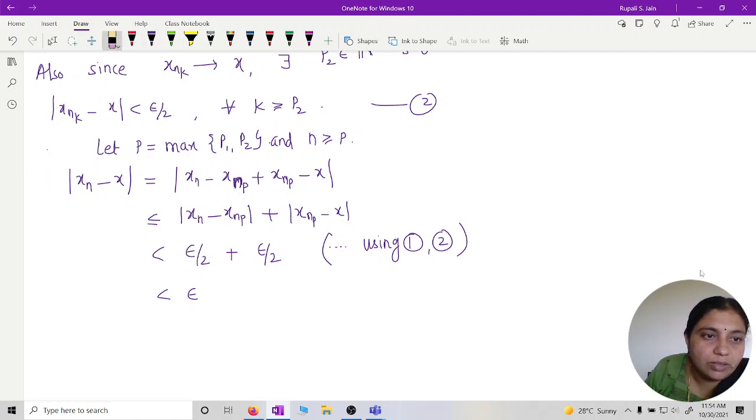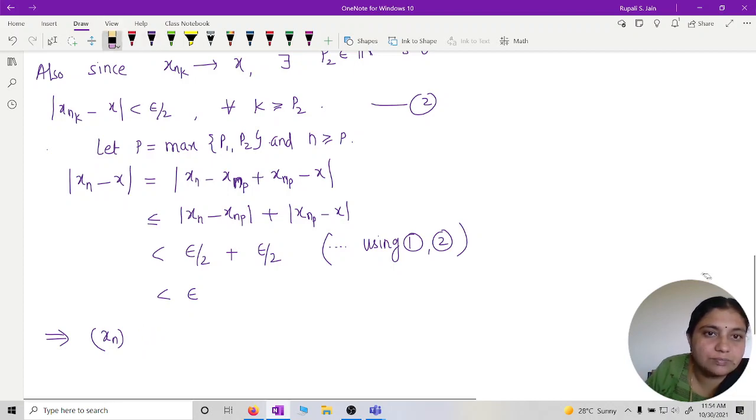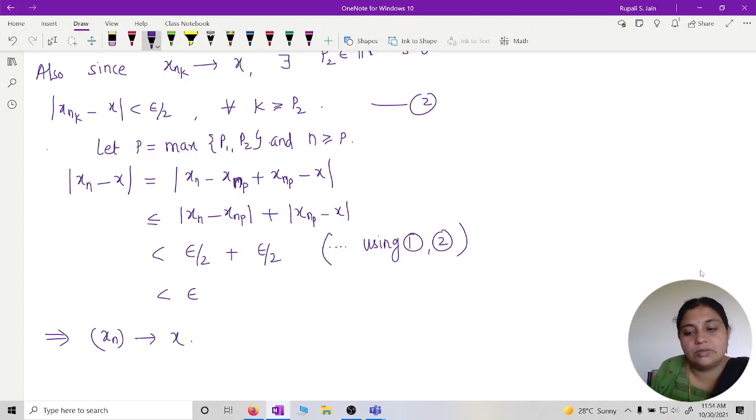Is that okay? So this implies x_n converges to x.